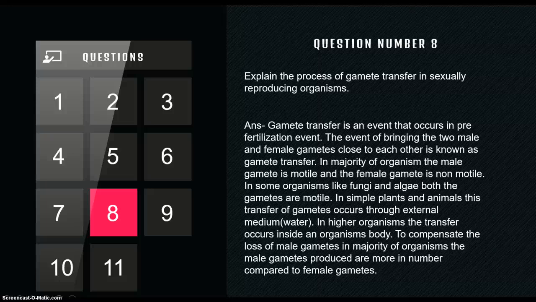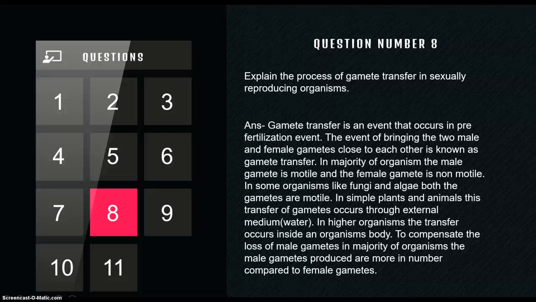This gamete transfer can occur with the help of a medium. In case of external fertilization, where the fertilization occurs outside the body, the medium is generally water. Whenever it is inside a human's body, then the medium is some kind of fluid. Now, this movement of the gametes is very important. The male gametes are generally motile, the female gametes are non-motile in nature.